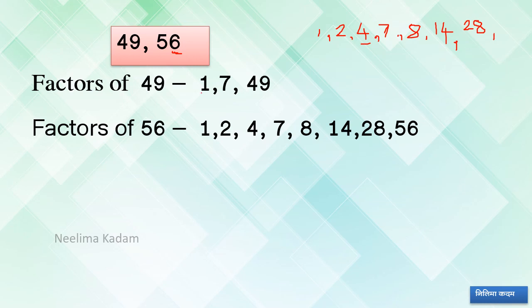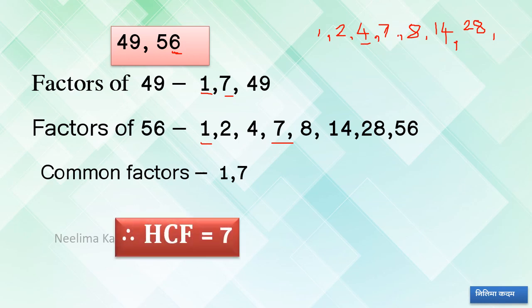Now in this, common are 1 and 7, only 2 are common. Now out of these which is the highest? मोठ्यात महत्तम मोठा कोणता आहे? 7, आणि म्हणून मसावी आला 7. HCF will be 7. Okay?